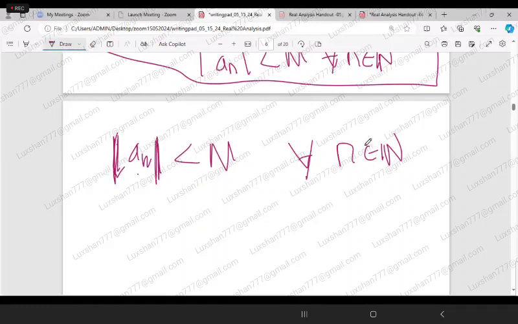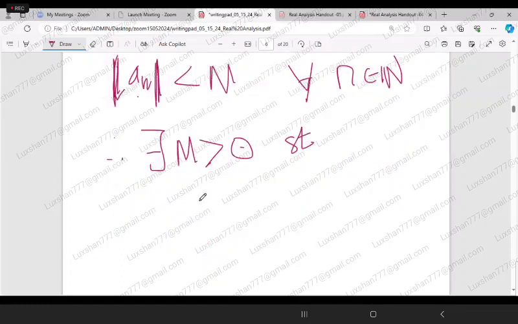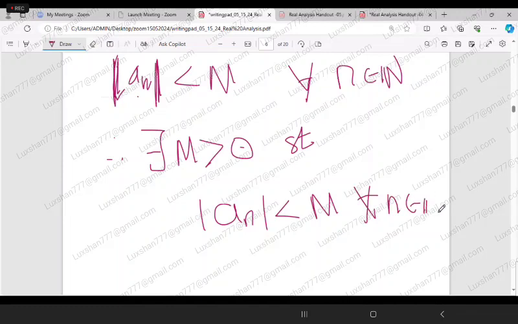So mod of a_n is less than or equal to M for all n. So we can say that there exists a positive number M such that mod of a_n is less than M for all n belongs to the natural numbers. So this says that the sequence a_n is bounded.